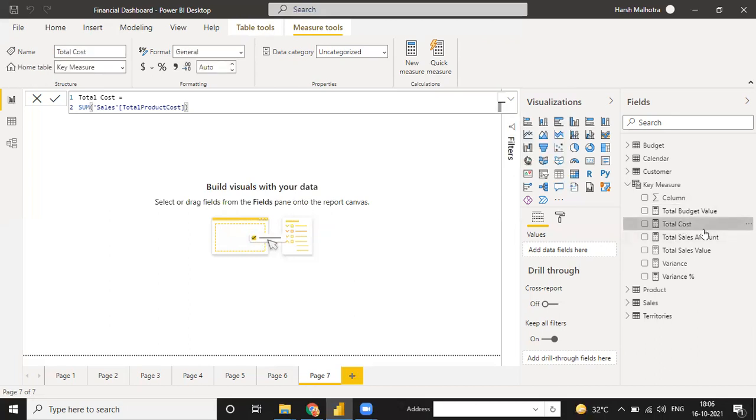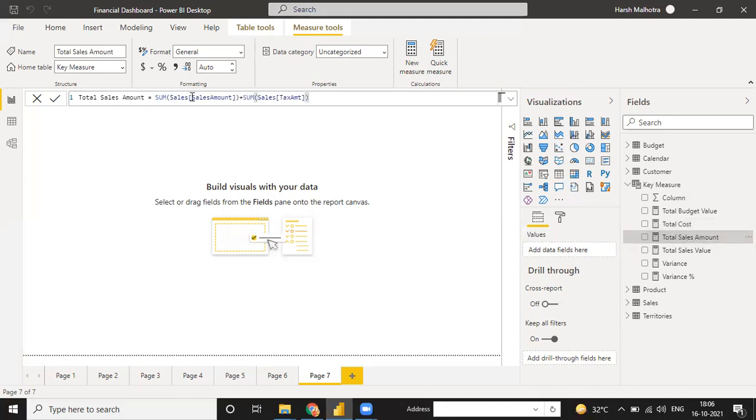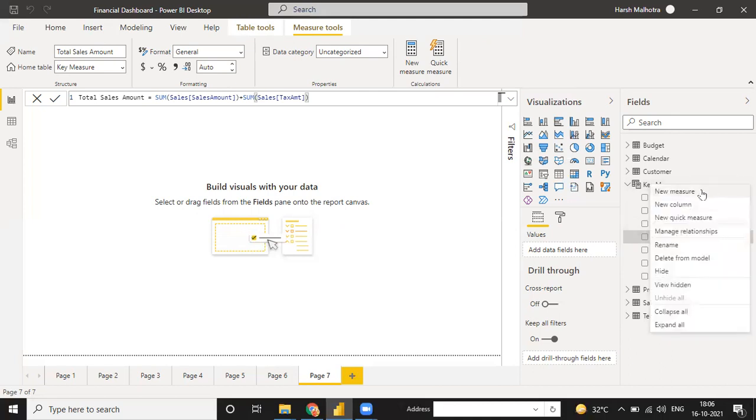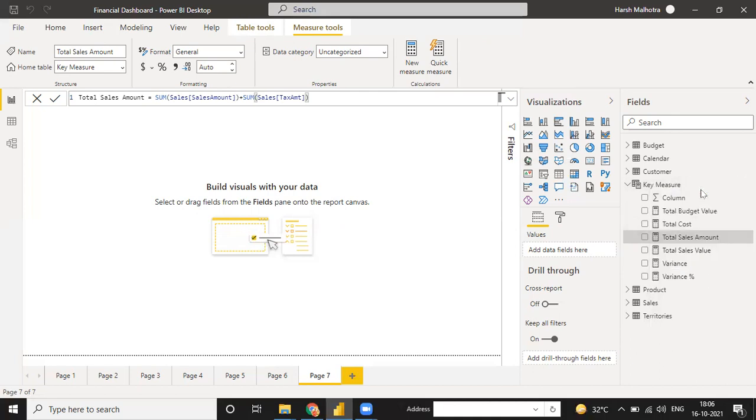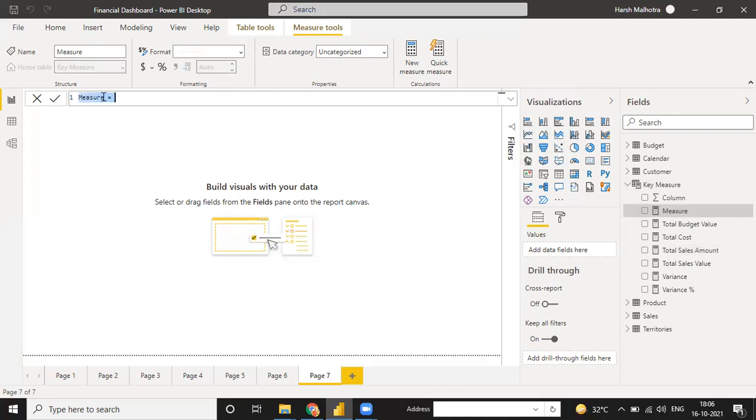And now with this total cost and this sales amount, sales amount plus tax, we have to calculate our profit. Sales minus cost gives us the profit value. So I'm just going to calculate one more measure. Okay, so this one is profit.